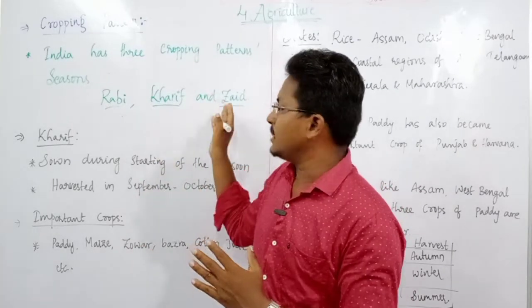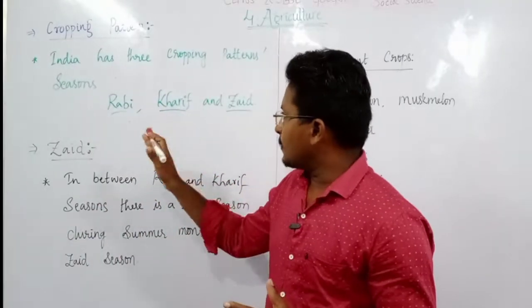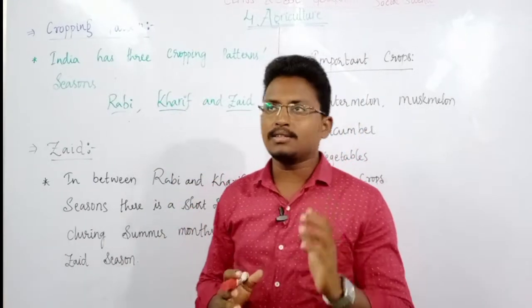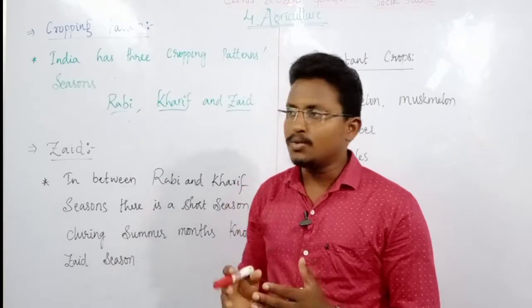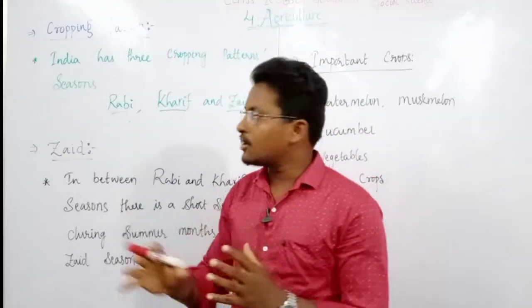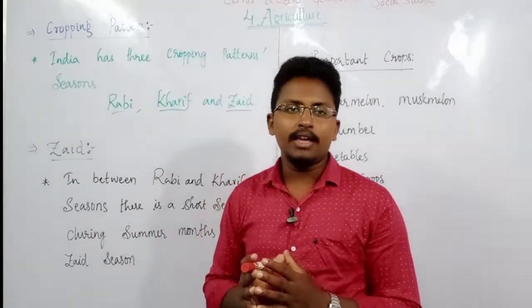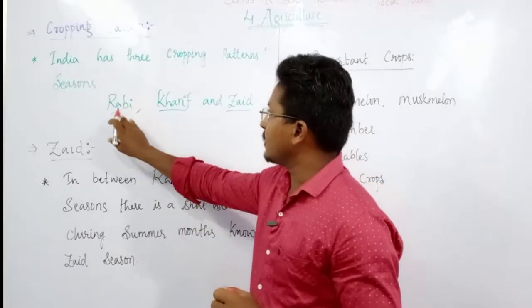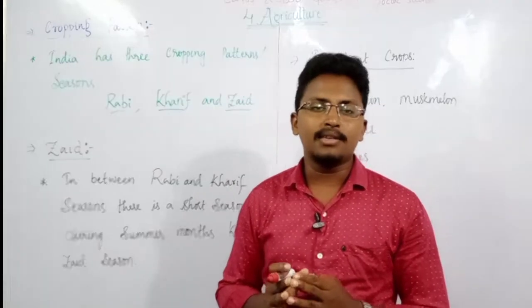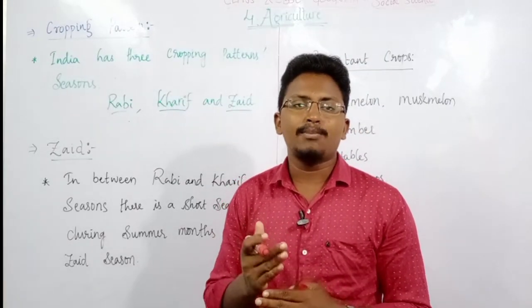Next we will see one of the very small seasons, a small cropping pattern in India, that is zaid. In between this rabi and kharif, there is a small season in the months of summer, such as April, May and June. That small season, we call it this zaid, which is mainly found in between seasons like rabi and kharif.